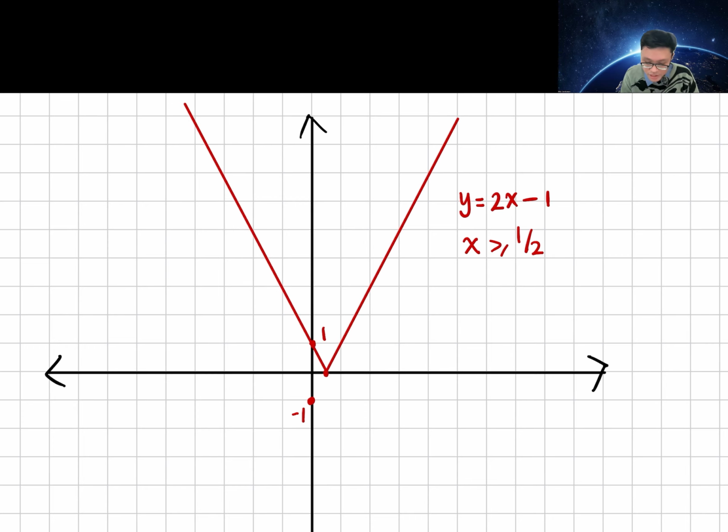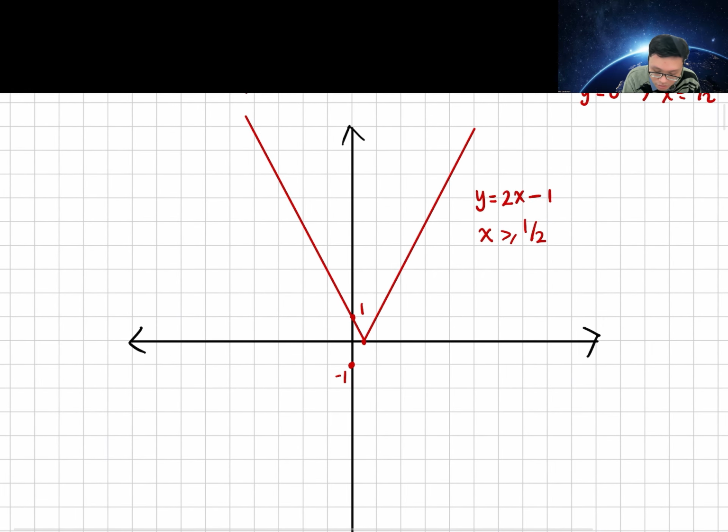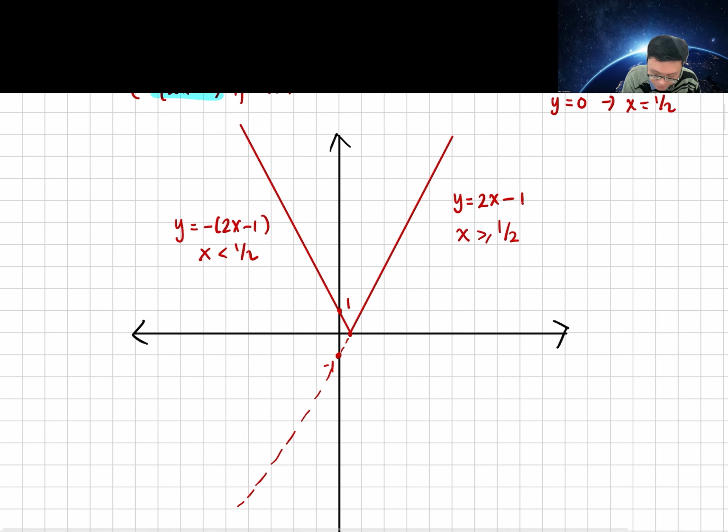Now, as you can see here, this is y equals minus 2x minus 1 when x is less than half. So if we draw the dashed line to represent the 2x minus 1 graph, it's not a straight line. So like this, more or less.